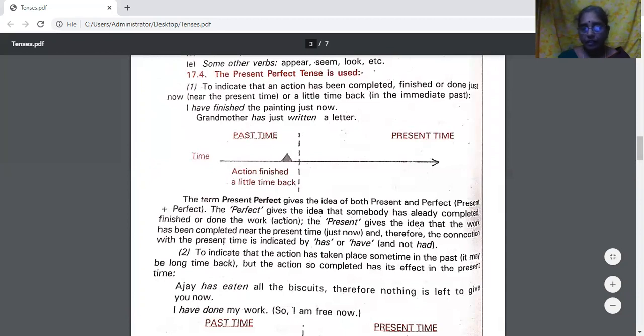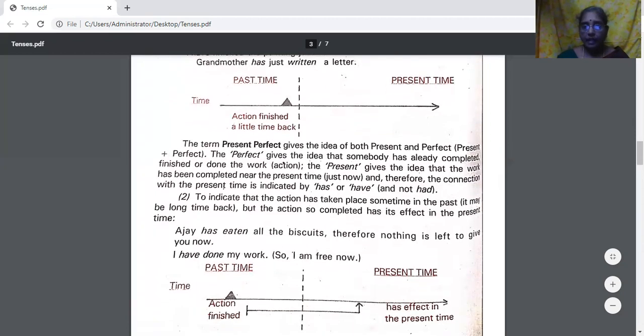If you just try to recollect, in simple present tense we use is, are, am. The same way, for example, write, writes, we use the verb like that. Then it comes to continuous. Continuous means the ing form is there. So is writing, are writing. Write becomes writing here, is writing, are writing. When it comes to perfect tense, we use has or have in the sentence.